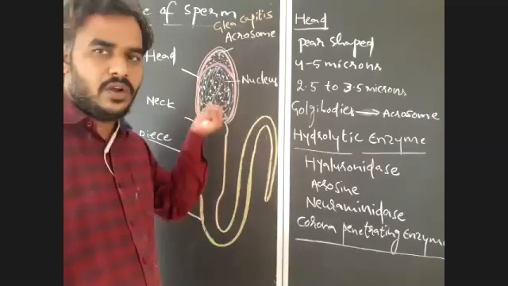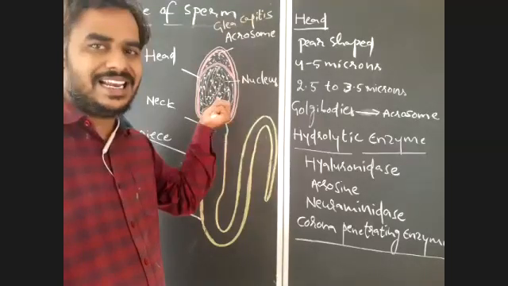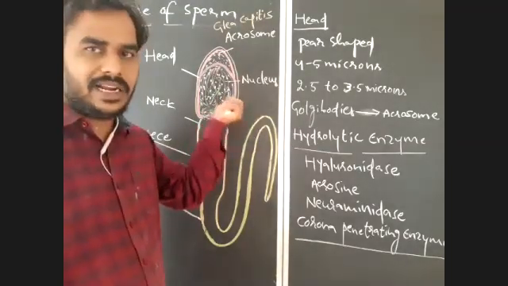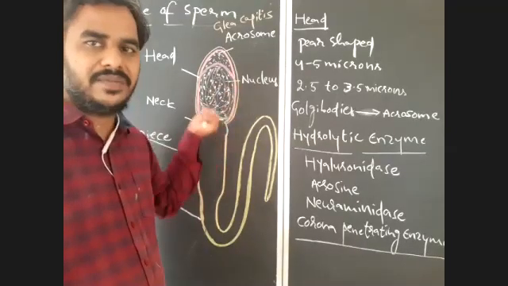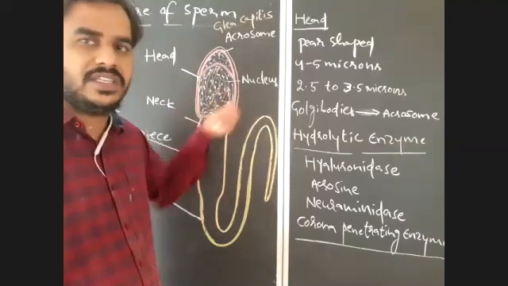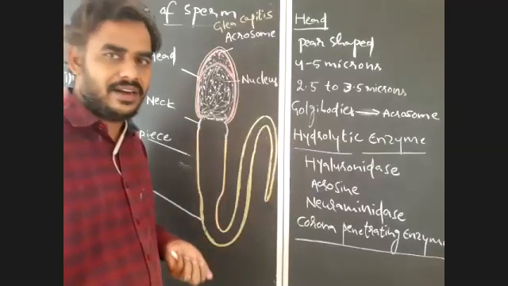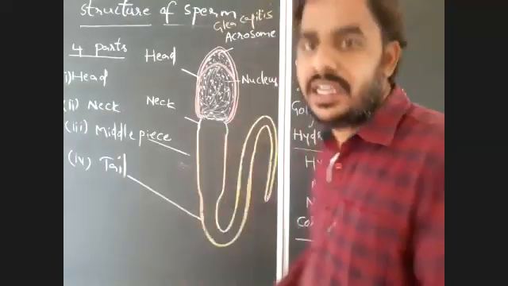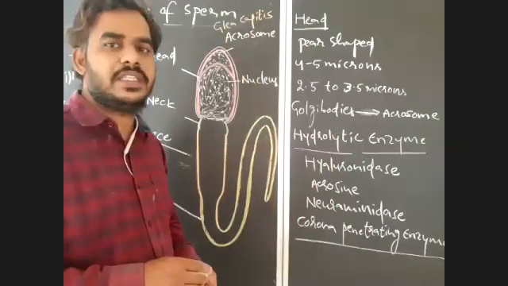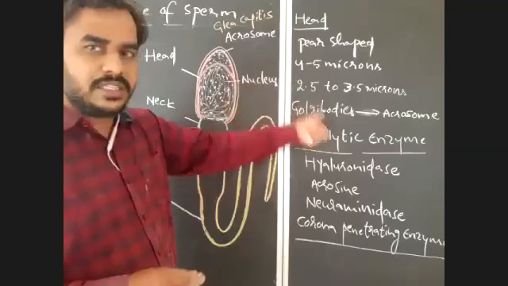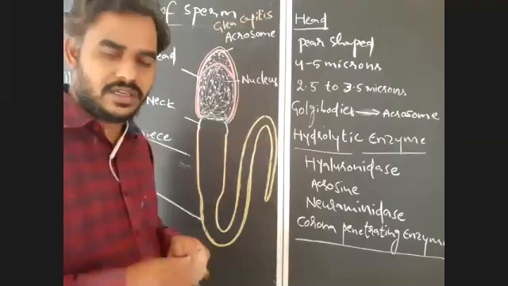And the nucleus possesses the haploid number of male or paternal chromosomes. This nucleus occupies the majority of the region in the head, and this is a triangular or pyramid shaped nucleus. Actually, in the spermatid, the nucleus is spherical, but that spherical nucleus is modified into a triangular or pyramidal shaped nucleus. Okay, that is also a modification.